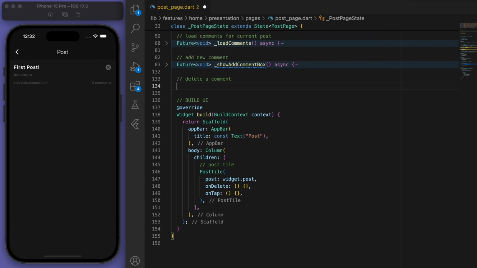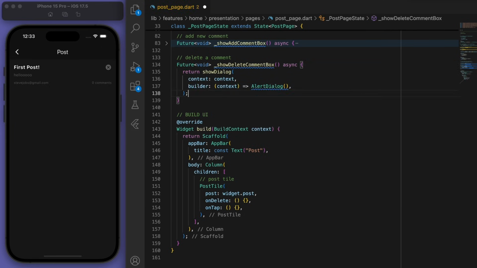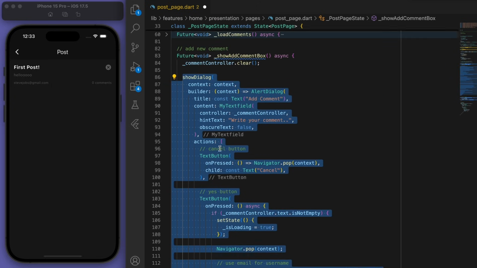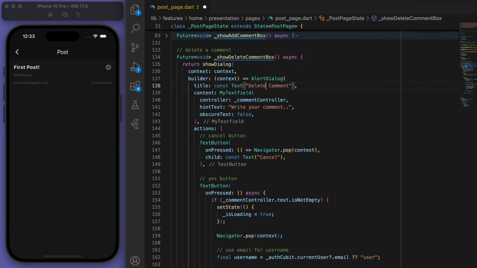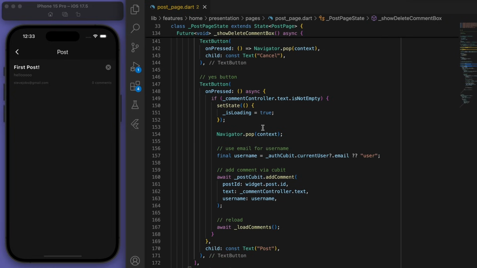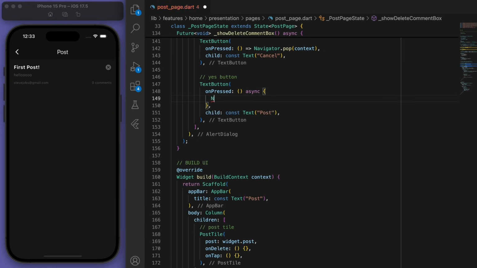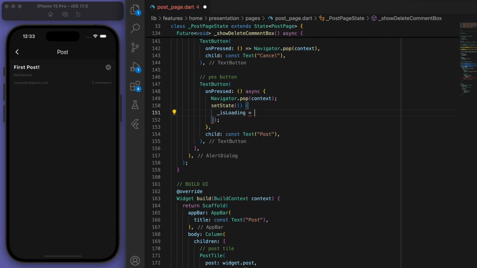Sweet, and we need a method to delete the comment. Again, just a show dialog box. So I'm just going to copy all that, but just change it up to delete the comment. And we don't need a text field. We don't need all this. We just need to change up the yes button and start loading.